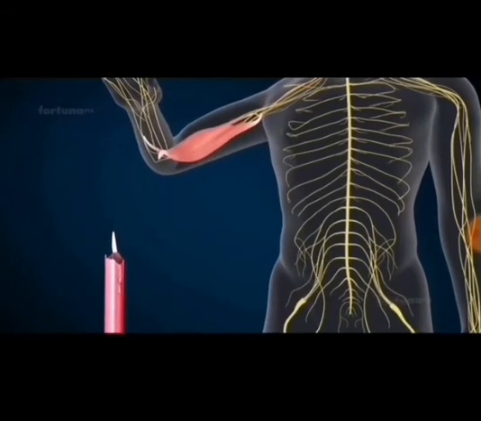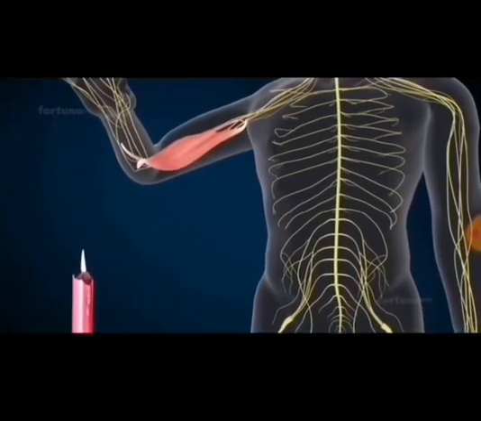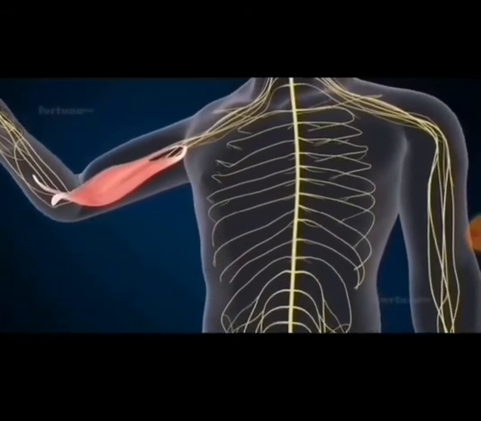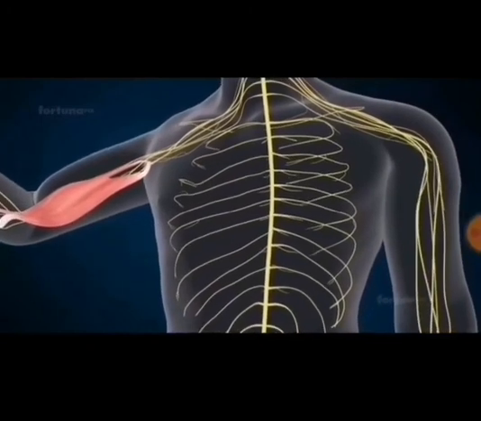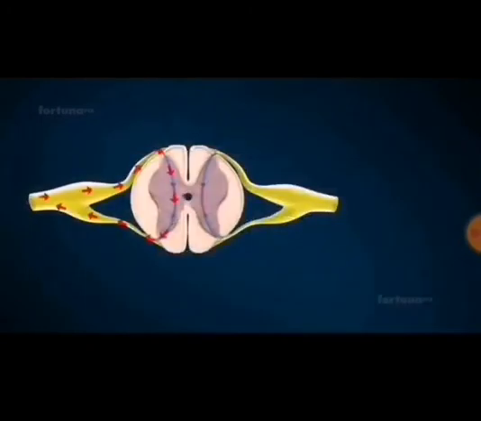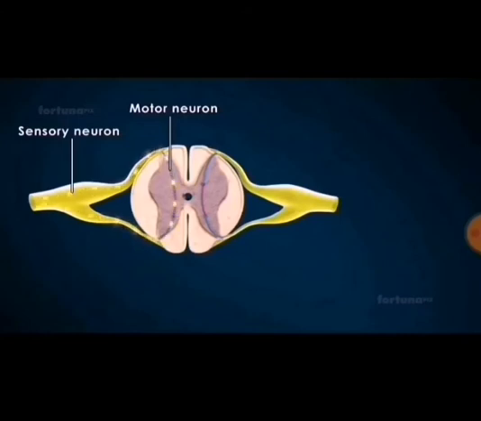In this case, spinal cord acts as a coordinator, and after this it sends message to brain. Therefore, the brain realizes afterwards what has happened. The pathway of nerve impulse which completes a reflex action is called reflex arc.